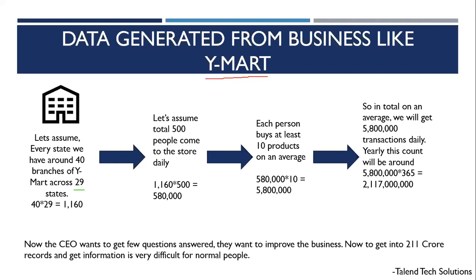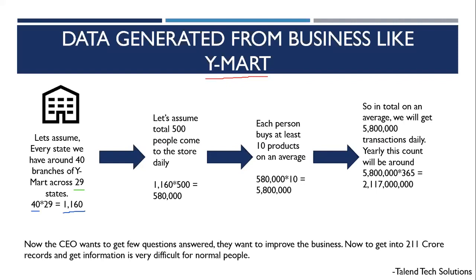Because these companies, Bmart, Weimart, Big Bazaar, Reliance Mart, whatever it might be, have shops at particular proper locations, and within a city they might have 2, 3 shops. It depends. So we are considering on an average 40 within a state. A state is a very big entity, and we are just considering 40 on an average. So there are a total of 1160 shops across India.